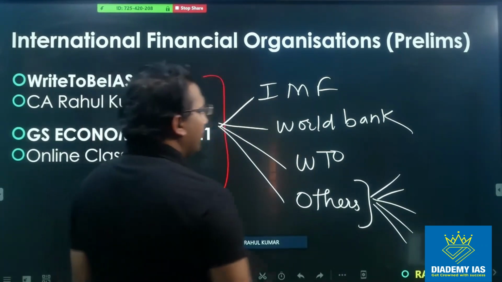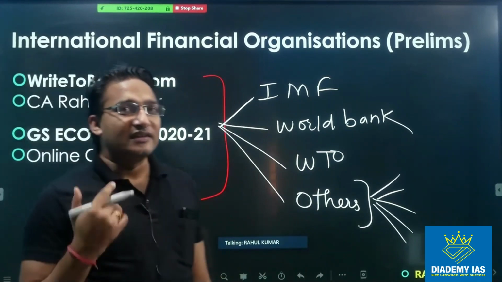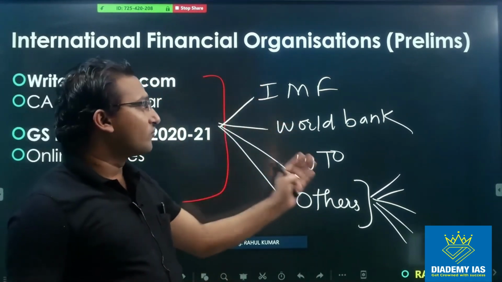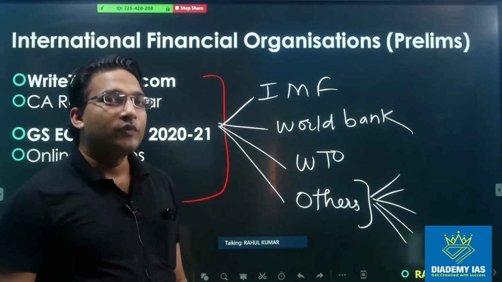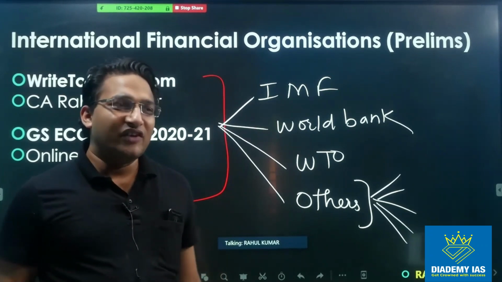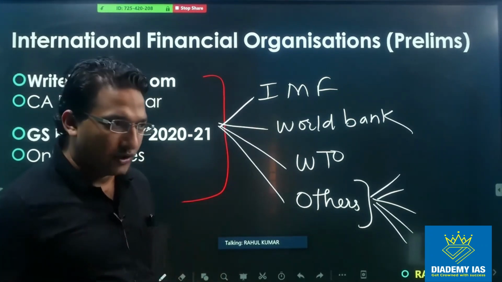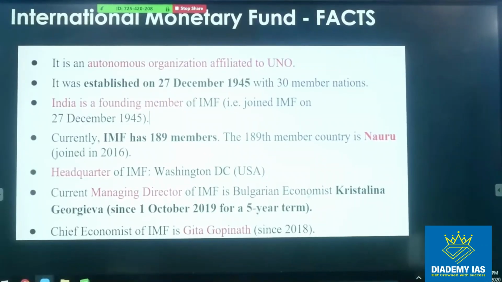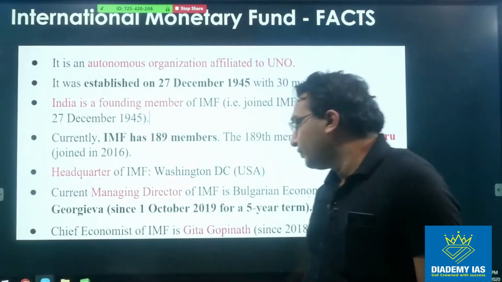Every year you will find 1 to 2 questions. In some years there can be 2 questions also, one question from IMF, World Bank, one question from WTO, like that. So this chapter becomes very, very important. Concepts are very, very less. More of the things are of a factual nature, but very, very important from the examination point of view. Right? So let us now discuss the International Monetary Fund. This is very, very important for the exam point of view.